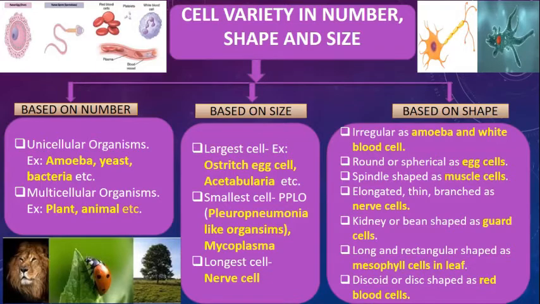Next, kidney or bean-shaped cells. These cells you will find in the guard cells. Long and rectangular shaped cells you will see in the mesophyll cells of the leaf when you do the transverse section of the leaf. You will observe these mesophyll cells under the microscope. Next, the disc-shaped or discoid-shaped cells are found in the RBCs. So RBCs are of disc shape.